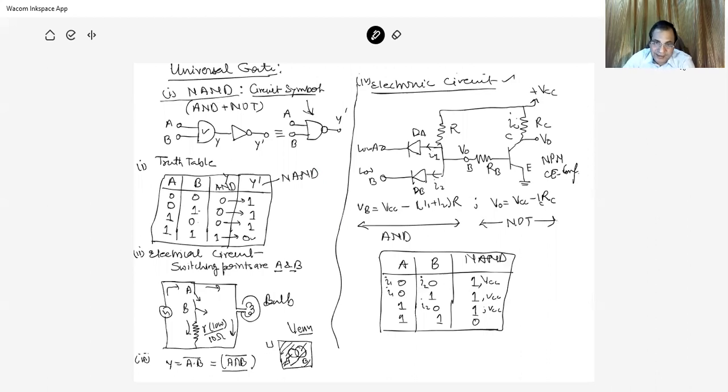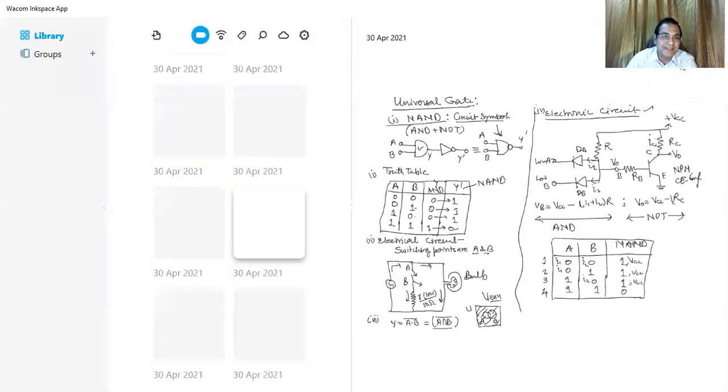In these three cases the input is low, so the output is high. But in the fourth case, when both are reverse biased, no current is flowing, the potential is high at point B, so the output is low, which is 0. This is all about the NAND gate in the circuit.